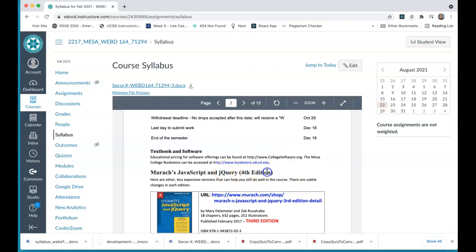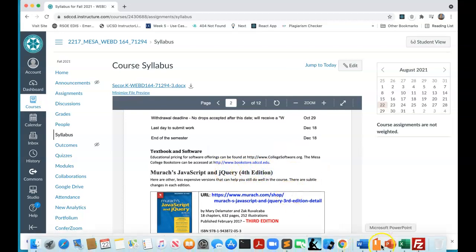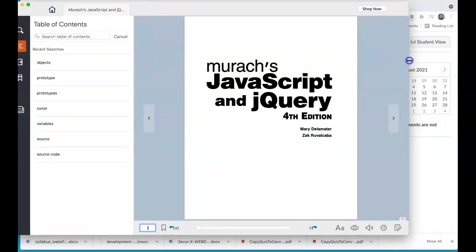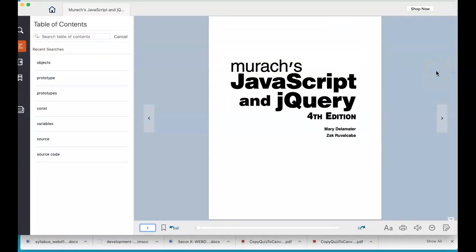It's the JavaScript and jQuery 4th edition. And this is the book right here. I have it on VitalSource. I have it electronically. Now, there are other editions floating around out there, okay? And I'm fine if you don't want to pay the $54 for this and you want to do the 1st edition. There's just going to be some changes in the reading assignments, okay?